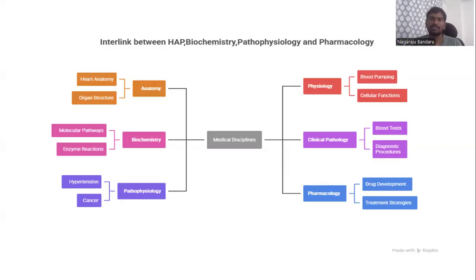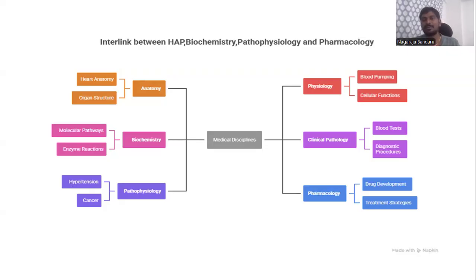Next, coming to biochemistry. Biochemistry mainly deals with biomolecular pathways, what happens in our human body. The best example is enzyme reactions. What are the different types of enzymes? What is the structure of the enzymes? How are they playing an important role in the metabolic functions? Like that we have to discuss in biochemistry.